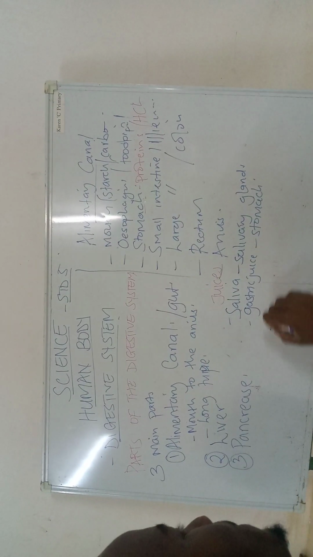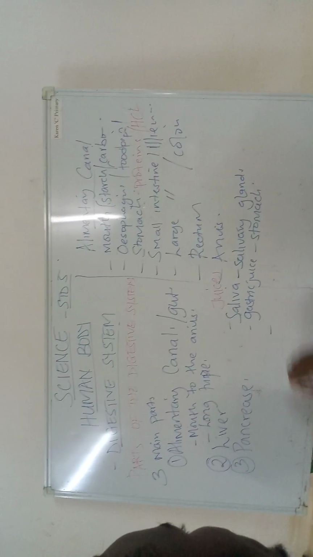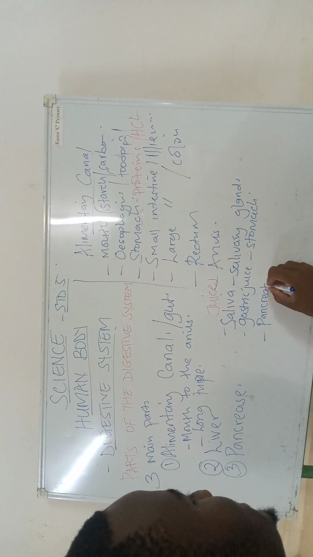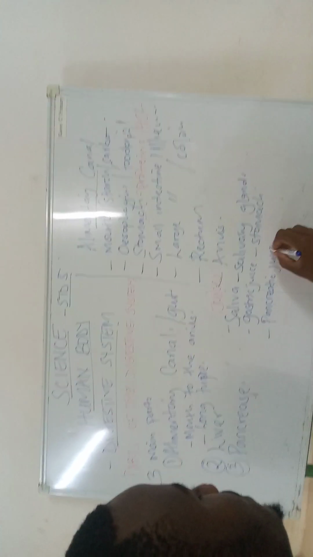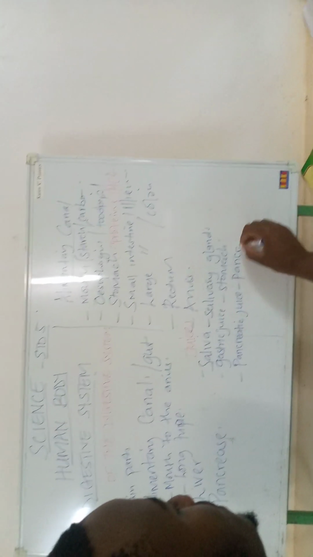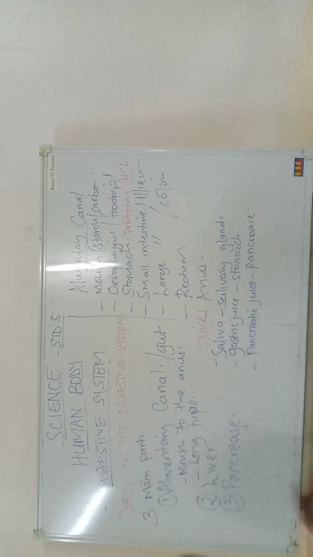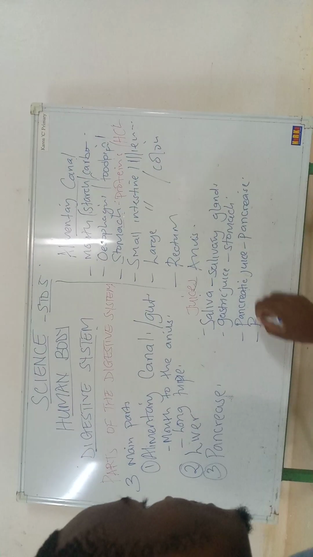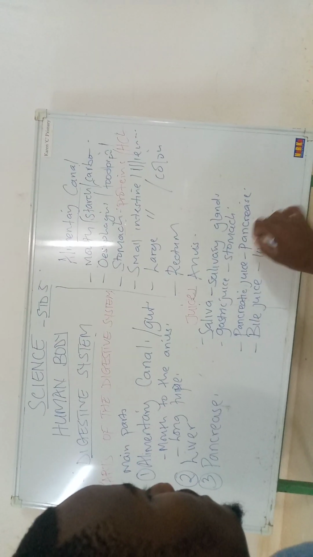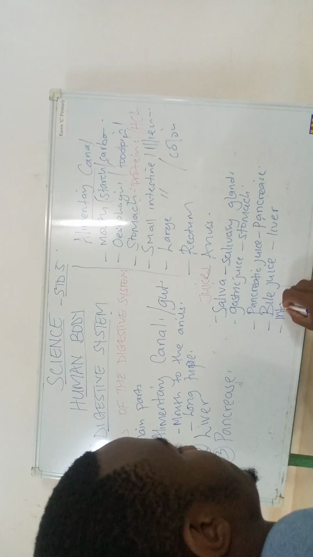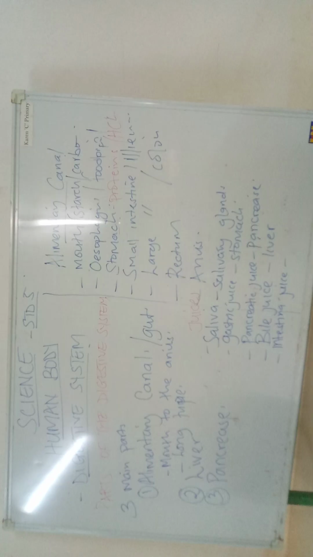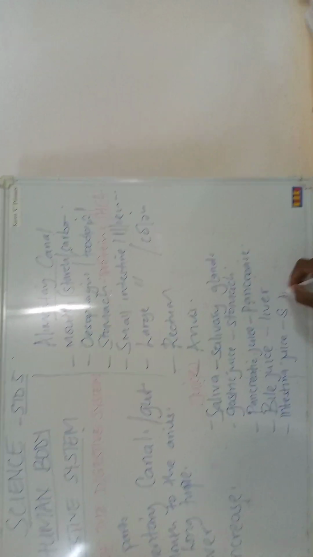We have pancreatic juice produced in the pancreas. We have bile juice, produced in the liver. Intestinal juice is produced in the small intestine.